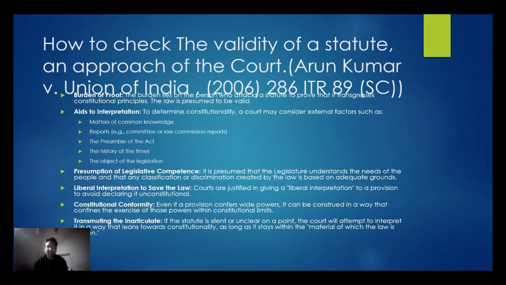The person who attacks a statute, to prove that it transgresses constitutional principles, will have the burden of proof. Otherwise, we can say that law is always presumed to be valid unless it is objected to by somebody, and the person who objects will be responsible for proving why it is to be declared invalid.